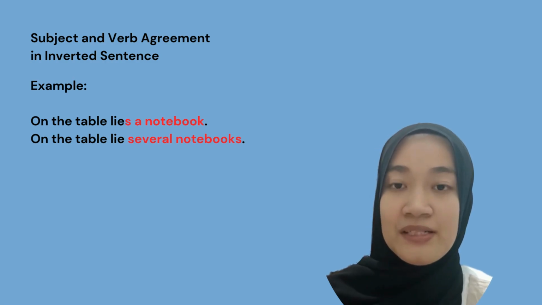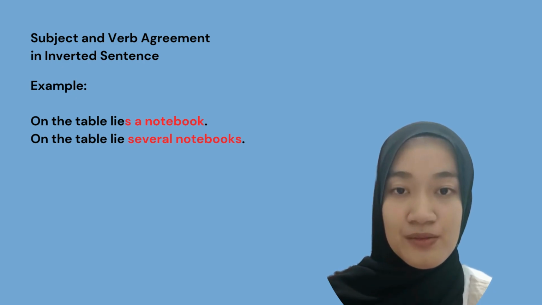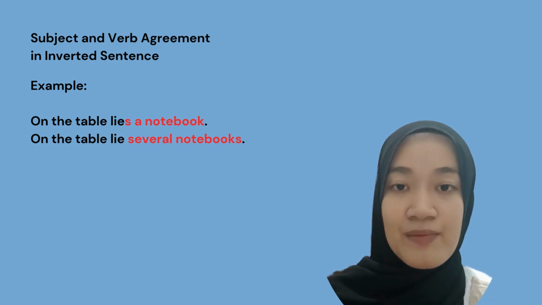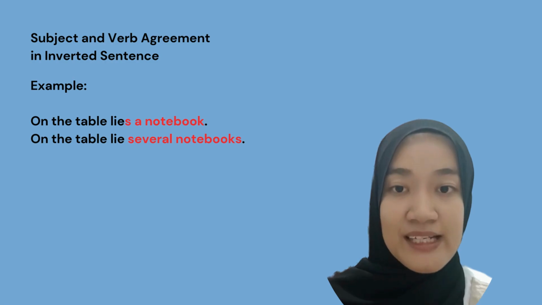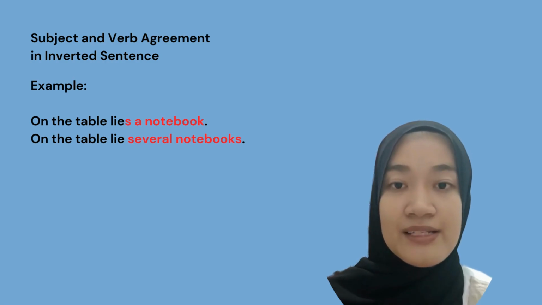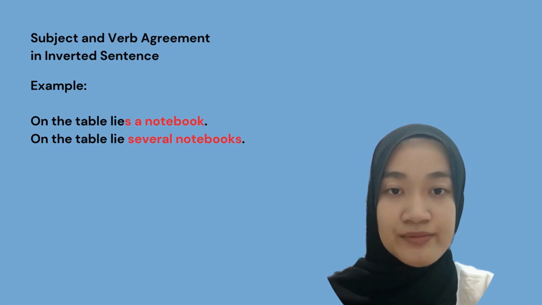And also in the second example, on the table lie several notebooks. So the subject here is several notebooks, which is a plural subject. So it needs a plural verb lie, not lies. So on the table lie several notebooks.